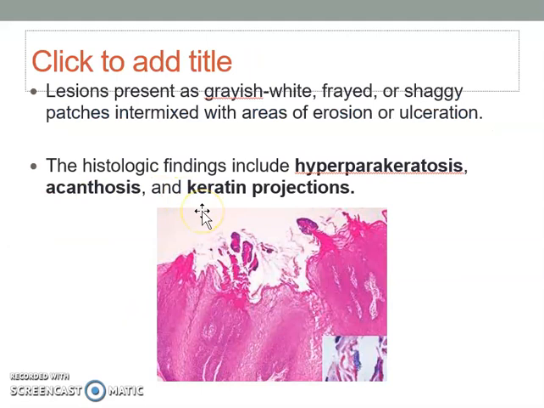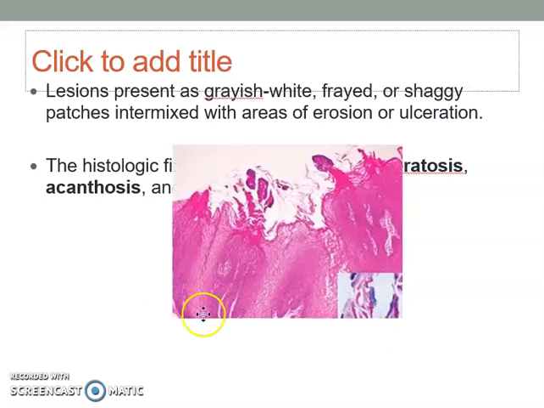As you can see in the histology, this is only the epithelium part. There is a spiky appearance on top of the surface. These are keratin projections, and the parakeratinized area is quite thickened, hyperparakeratosis. Acanthosis refers to the rete ridges, which you cannot see in this picture. So this whole thing is hyperplastic, or increased in thickness.